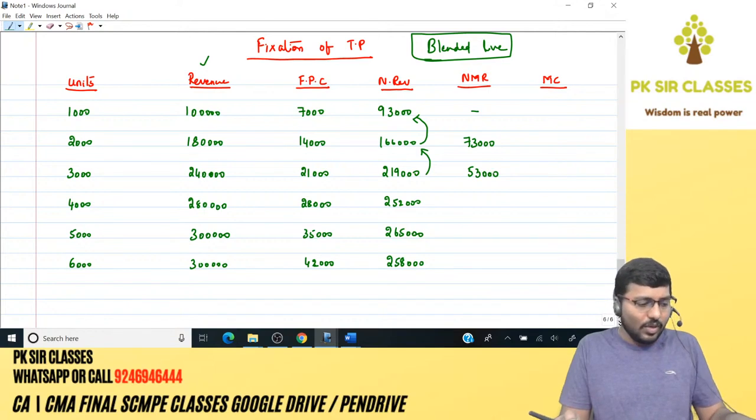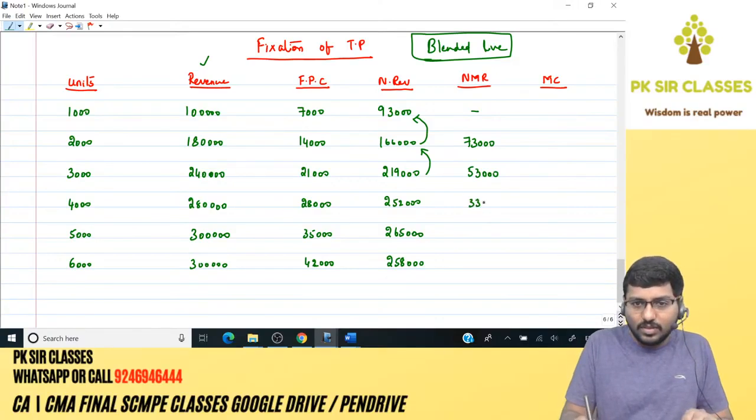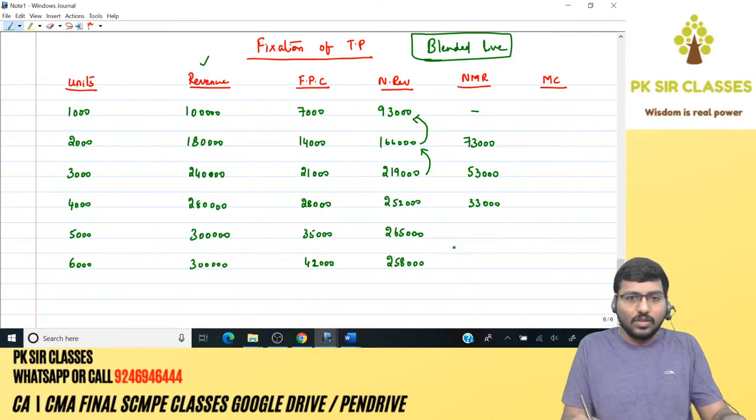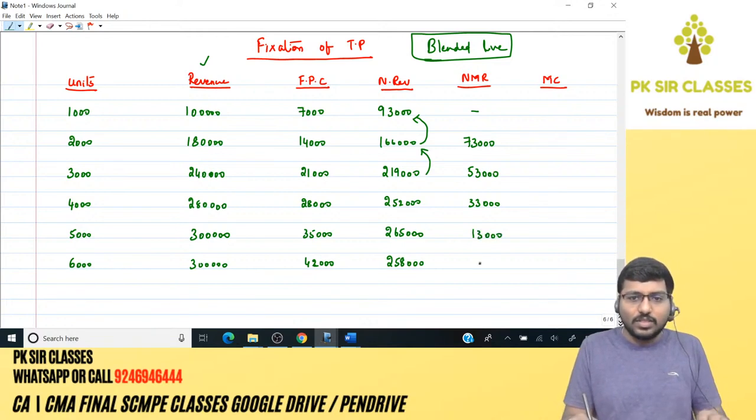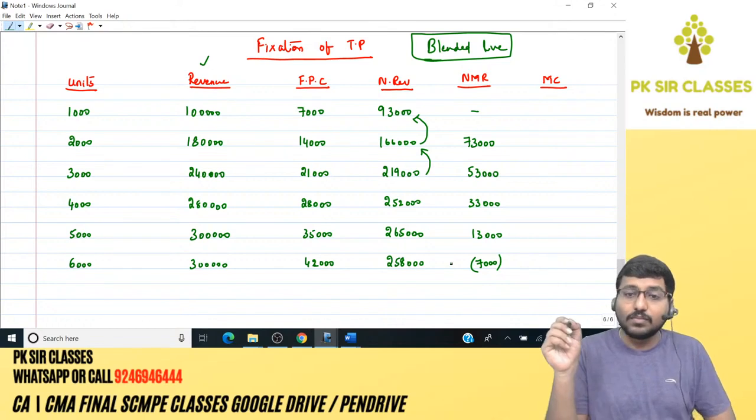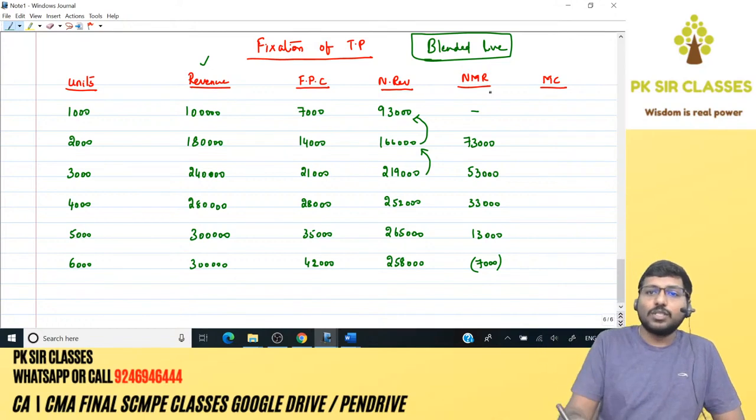Next, 2 lakh 52,000 minus 2 lakh 19,000. 33,000. 2 lakh 65,000 minus 2 lakh 52,000. 13,000. This is 7,000 negative. Okay. Done.